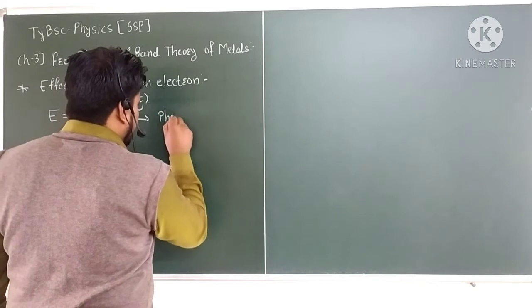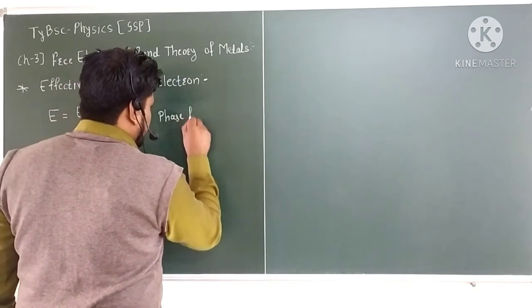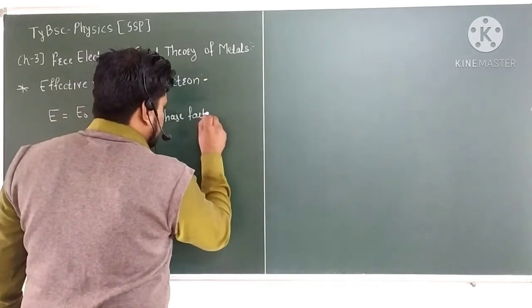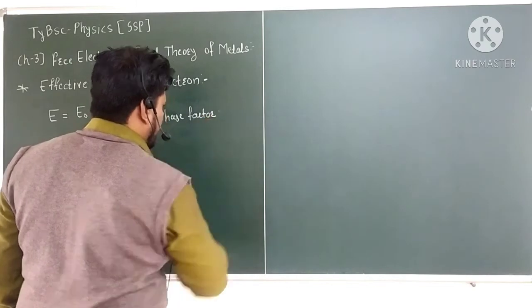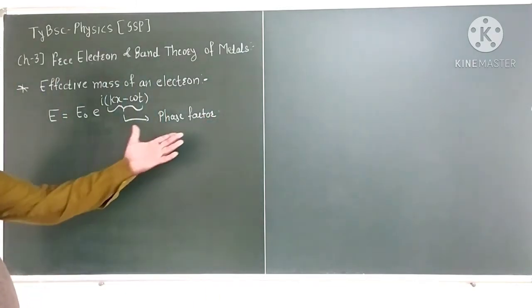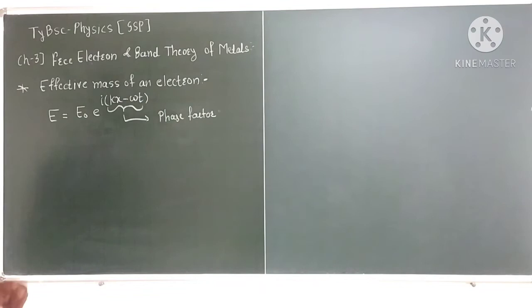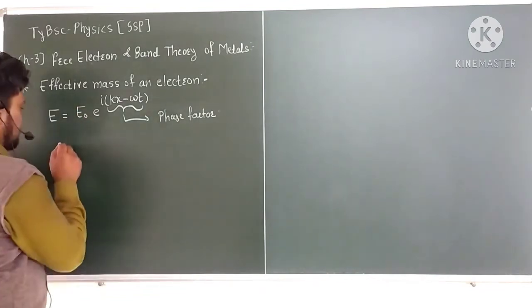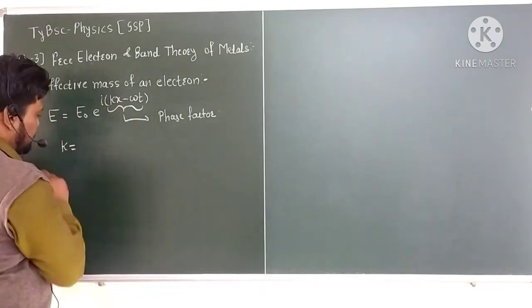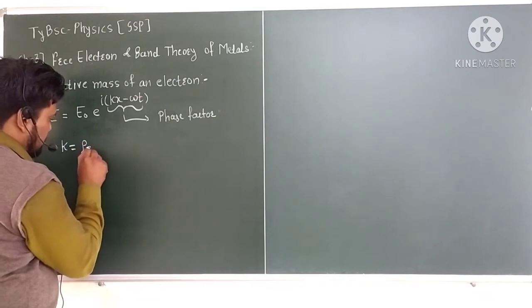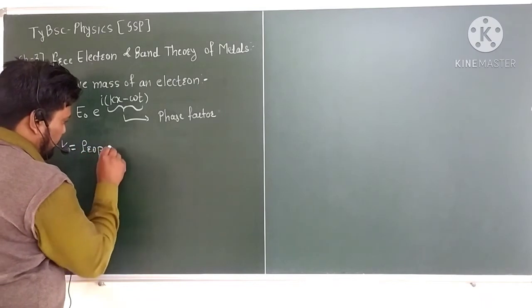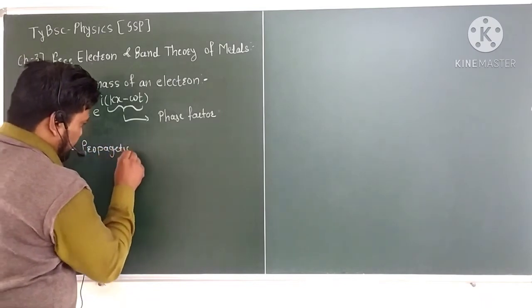What is the wave phase factor? The constant k is nothing but the propagation factor or propagation constant of the wave.